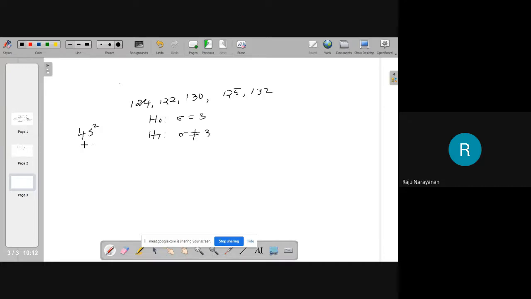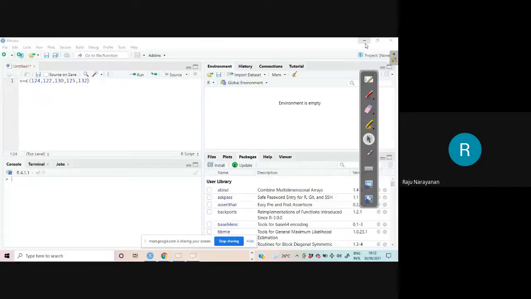Then you know 4s square by sigma square follows chi-square with 4 degrees of freedom. Chi-square with 4 degrees of freedom. And you can find the value.